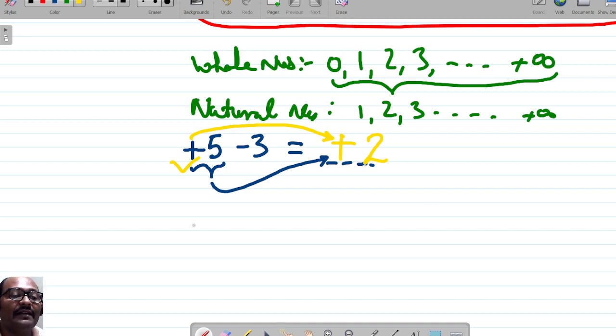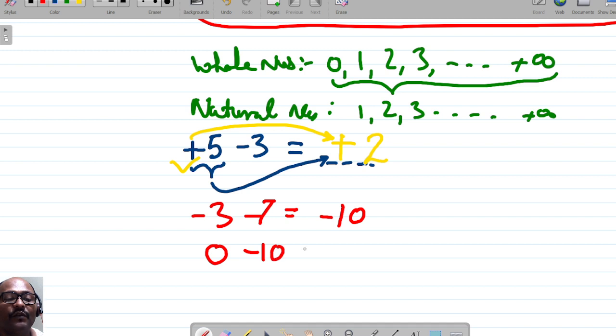Similarly, if the two numbers are both negative, say one is minus 3 and another is minus 7, then since both are of the same sign, 3 and 7 will be added up, and the result will carry the sign of the initial two numbers, that is negative. So minus 10 is the result. Similarly, if one number is 0 and another is minus 10, then 0 has no value. That's why the result will be minus 10 as it is.